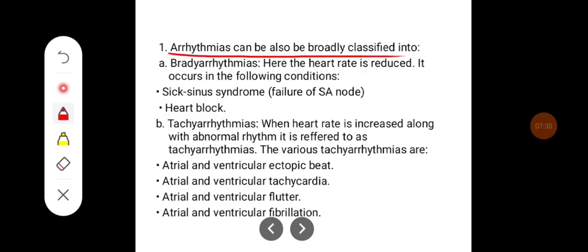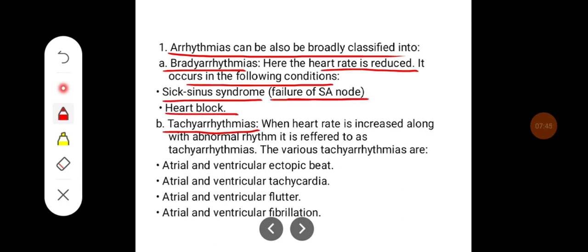Arrhythmias can also be broadly classified into bradyarrhythmias and tachyarrhythmias. In bradyarrhythmias, heart rate is reduced and it occurs in the following conditions, like sick sinus syndrome, where there is a failure of the SA node, and in heart block. Tachyarrhythmias are when heart rate is increased along with abnormal rhythm. The various tachyarrhythmias are atrial and ventricular ectopic beat, atrial and ventricular tachycardia, atrial and ventricular flutter, and atrial and ventricular fibrillation.